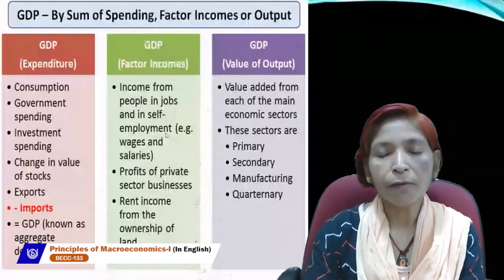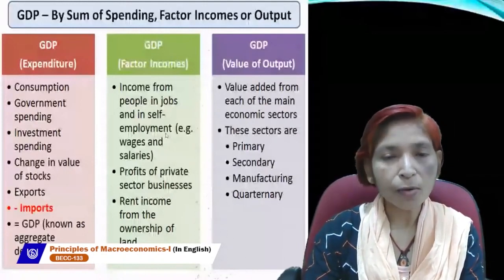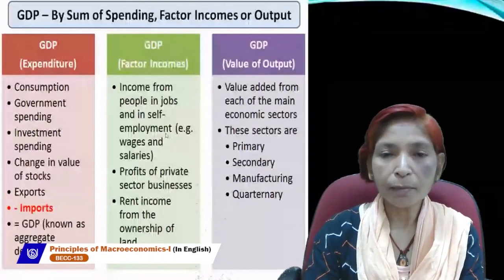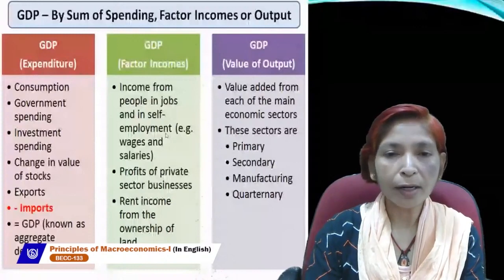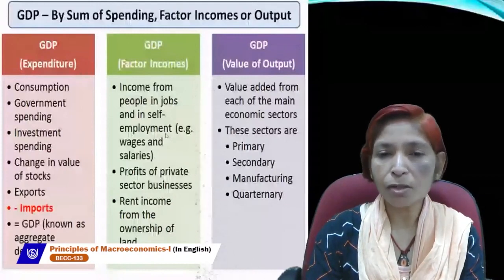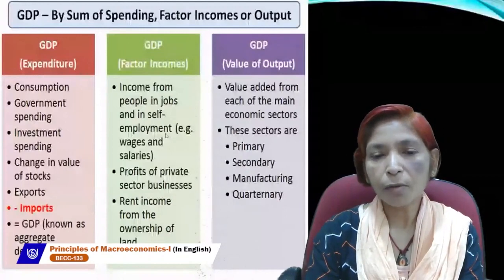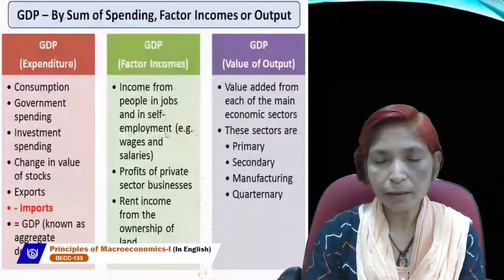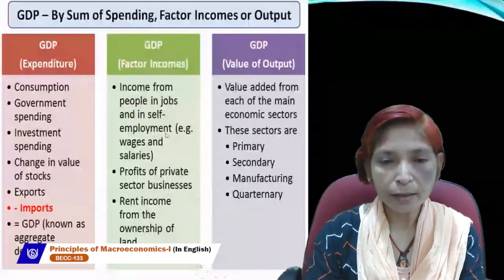Third method is the value of output or value added method, also called the product method or output method. It has different names. Under this method, if we want to estimate GDP, or gross domestic product, first of all we will take value added from each of the main economic sectors like primary sector, secondary sector, and tertiary sector.